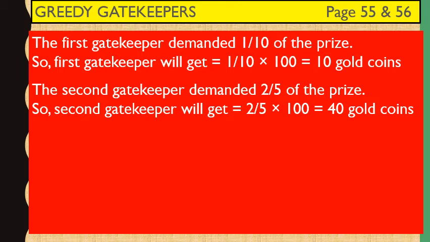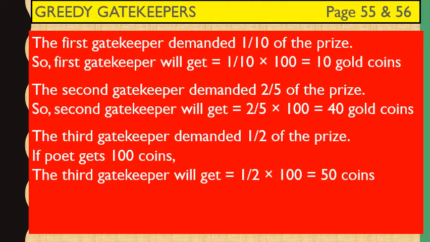Now children, pay attention. The third gatekeeper demanded half of the prize. So, if the poet gets 100 coins, the third gatekeeper will get half of 100, that is 50 coins.